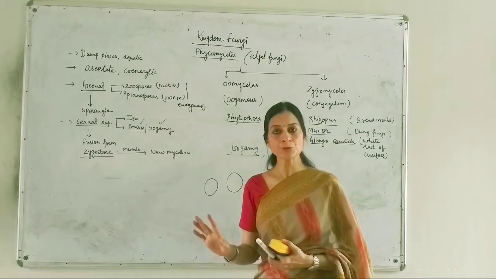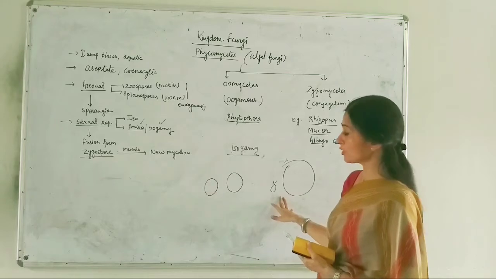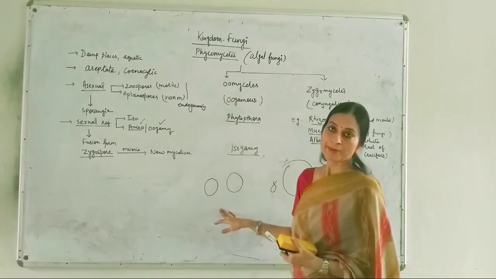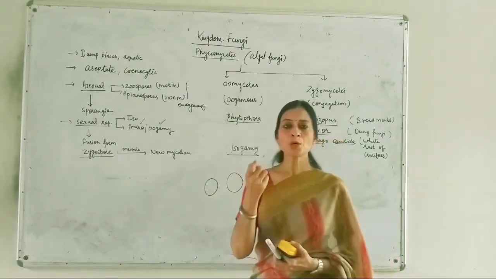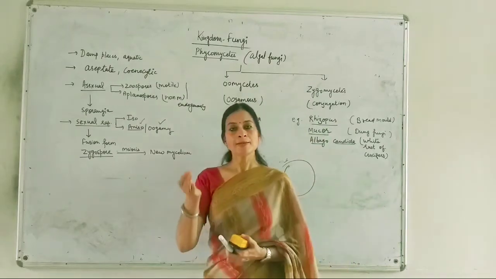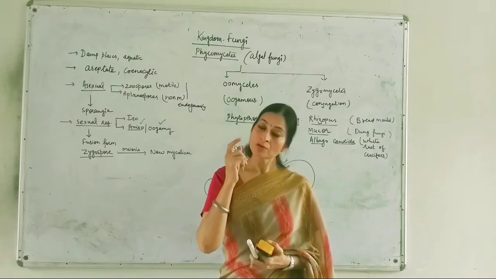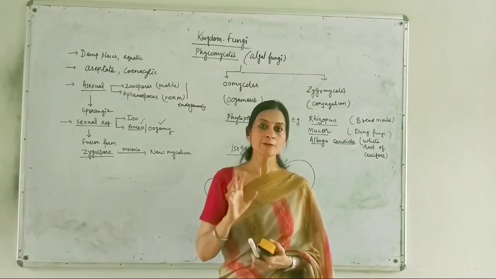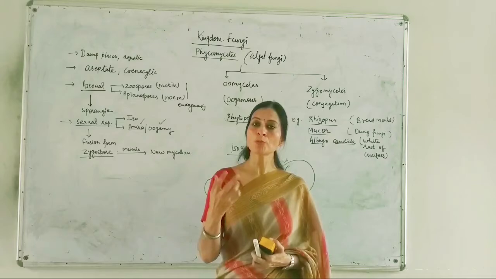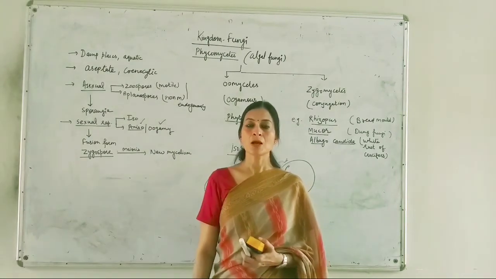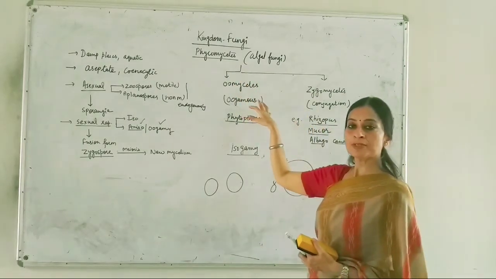Actually, it is a type of heterogamy only, because two different types of gametes are fusing together. Okay. So in sexual reproduction, when the gametes fuse with each other, they produce a zygote that will be covered by a wall, and the zygote with a thick wall around it is known as zygospore. The zygospore will germinate to form new hyphae, or again form a mass of mycelium.